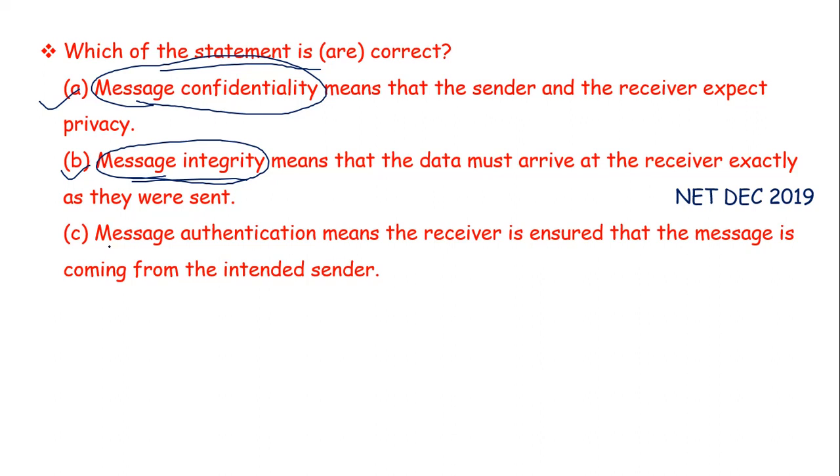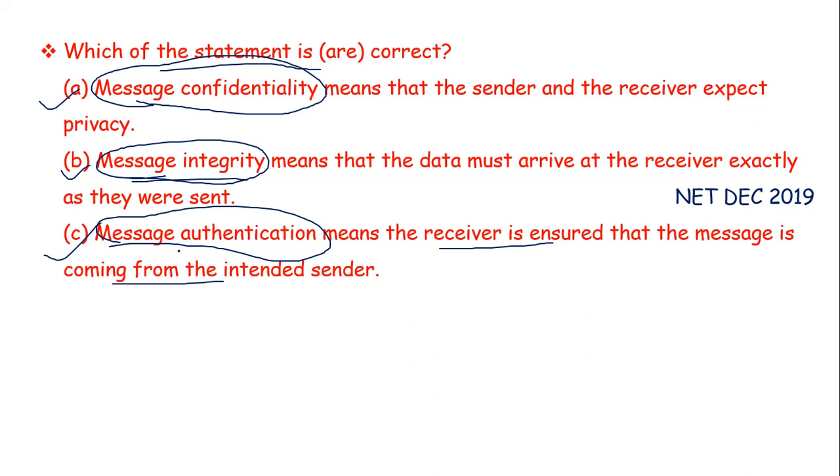Last statement is message authentication. According to the statement, message authentication means the receiver is unsure that the message is coming from the intended sender. This is also true. Someone is not impersonating a legitimate user.